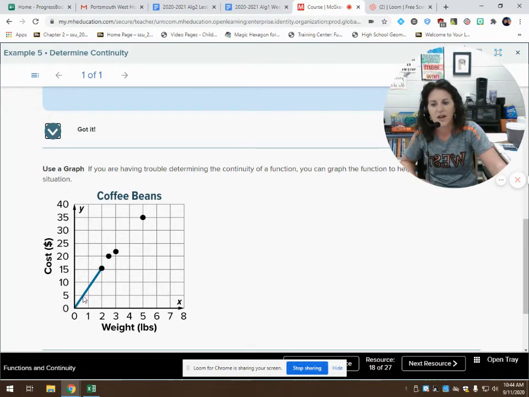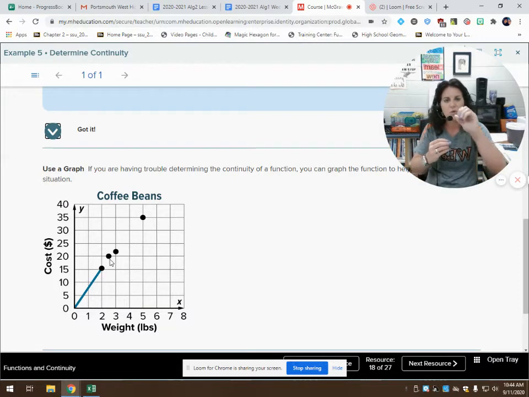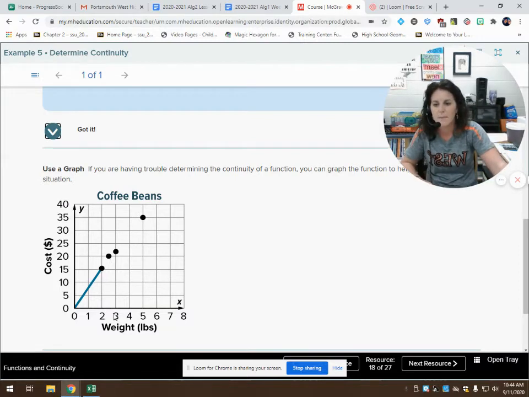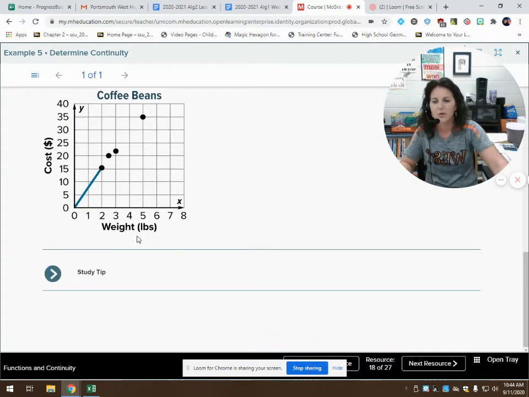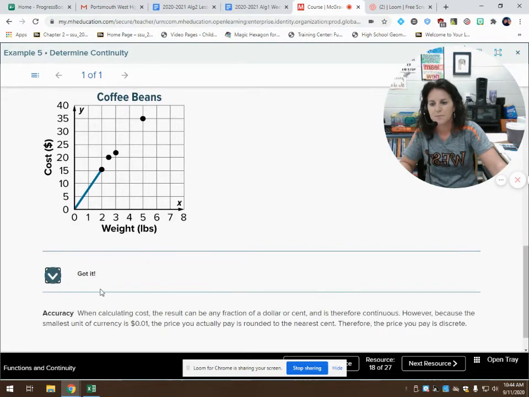So it looks like my graph is continuous over this interval. Then it's broken up into discrete points. If I buy a 2.5 pound bag, it's automatically $20. I buy a 3 pound bag, it's automatically $22. I buy a 5 pound bag, it's automatically $35. So this is broken up.